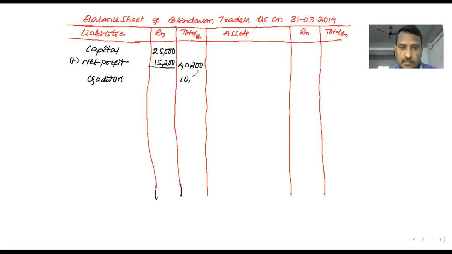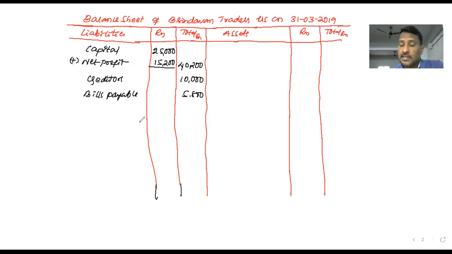Other liabilities, creditors is the liability, 10,000. Next, bills payable, 5,800, and this is the trial balance information. And in adjustments, if any outstanding expenses is there, it is to be considered as the liability. Why? Because the expenses are payable.